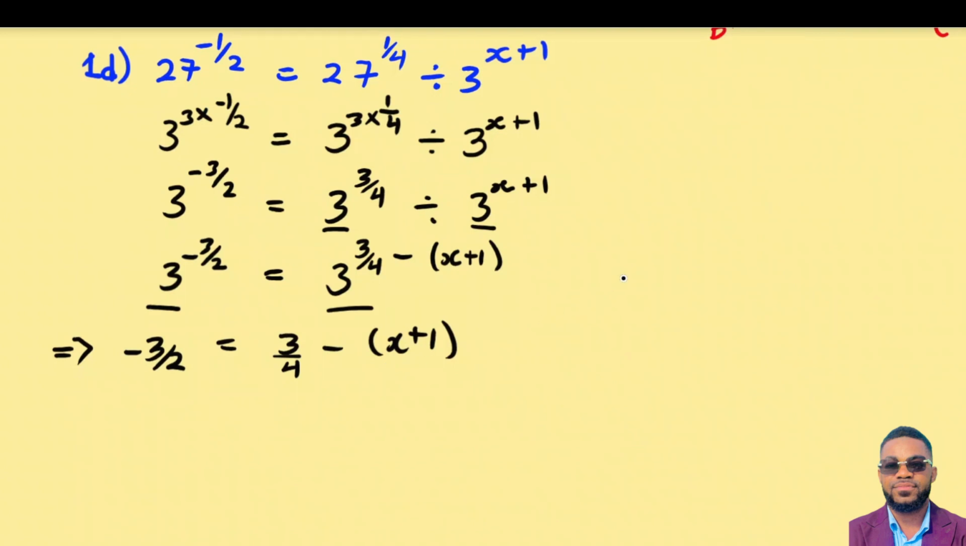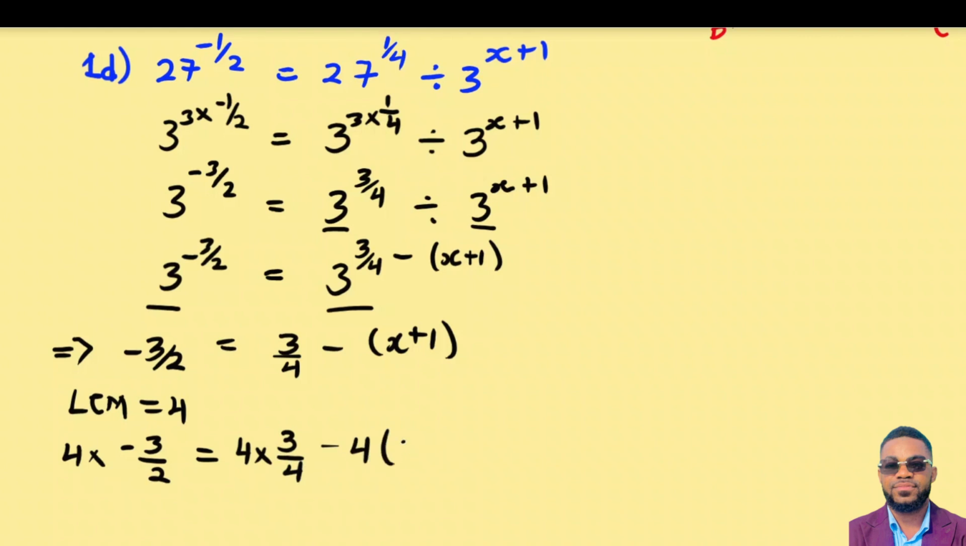Now we can find the value of x, a normal equation. So I have to find the LCM to do away with the fractions, and the LCM is going to be 4. We multiply 4 by each term that we have here. So that's going to be 4 times negative 3 on 2 equal to 4 times 3 on 4 minus 4 times x plus 1. So let me continue from this side. We can simplify: 2 here, 1 goes into 4 2 times. 4 here, 1 goes into 4 1. So now, let me write what I have here.